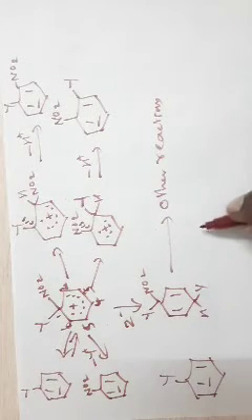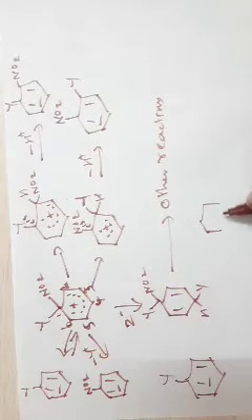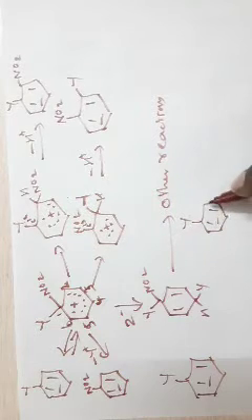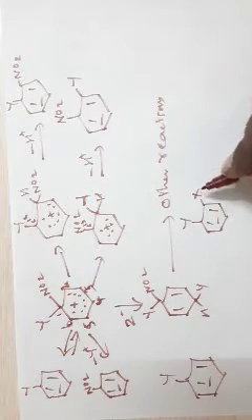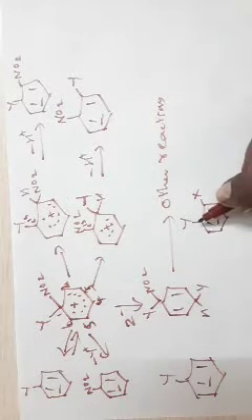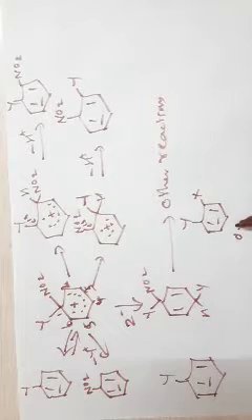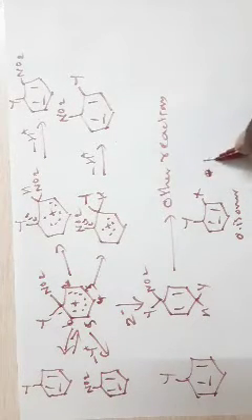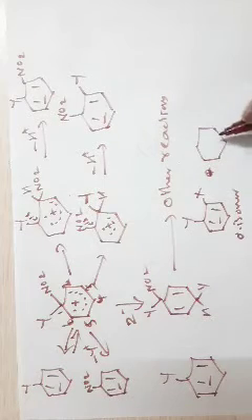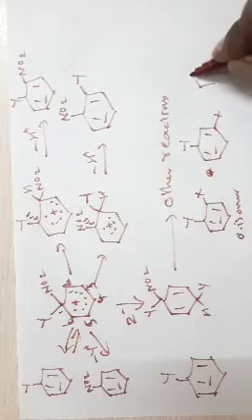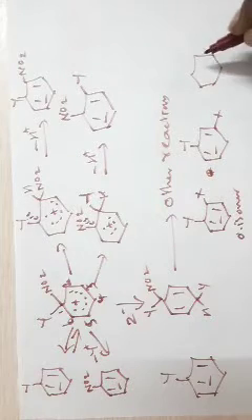So we have three different types of isomers. The aromatic compound is substituted with Y and X. You have the ortho isomer, another one is the meta isomer, and another one is the para isomer.